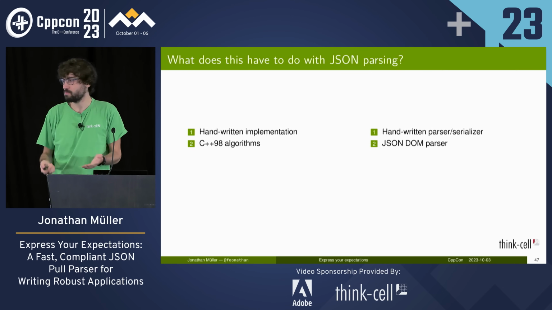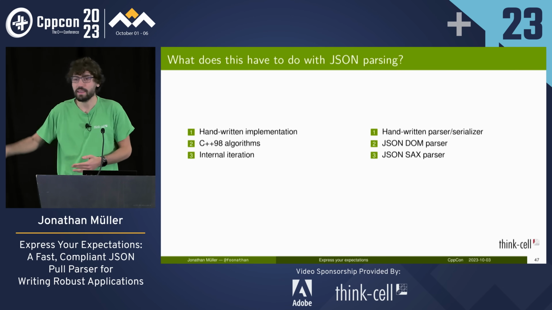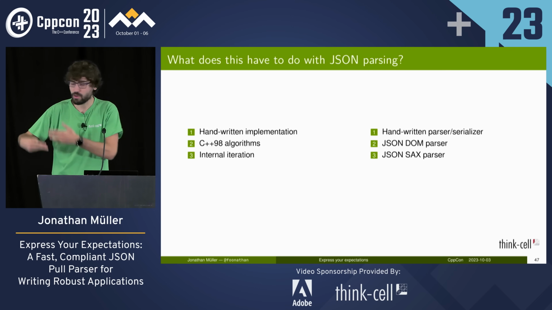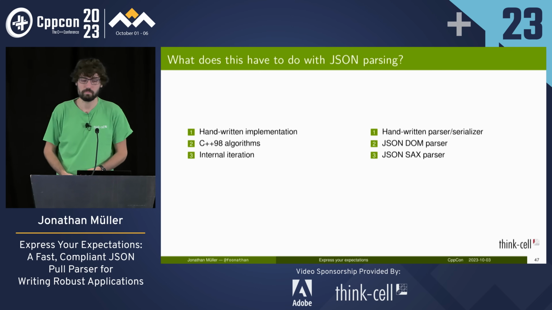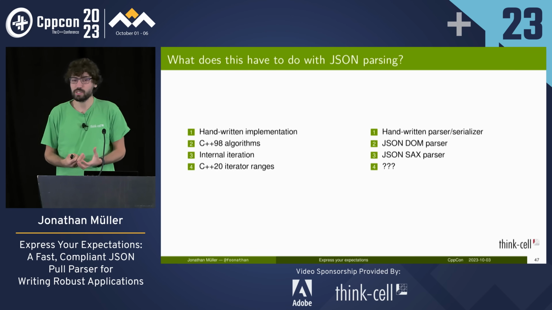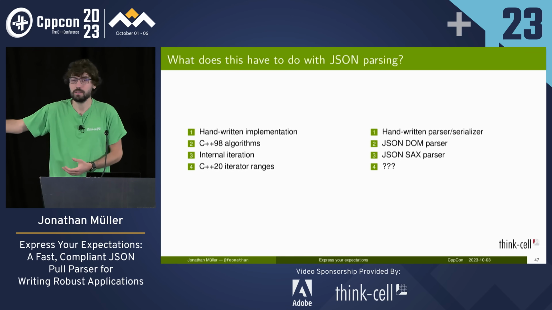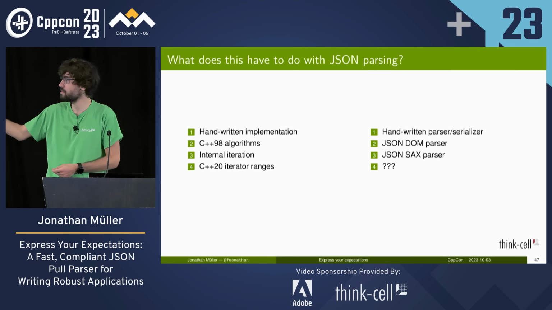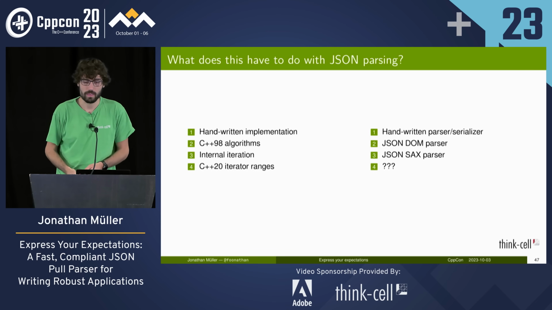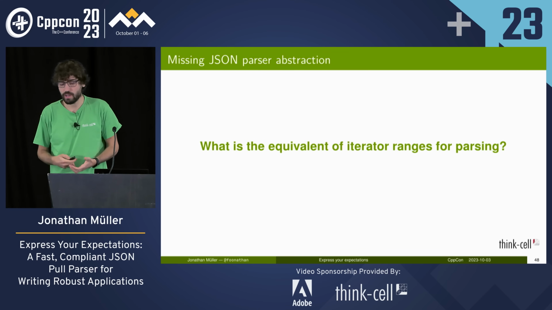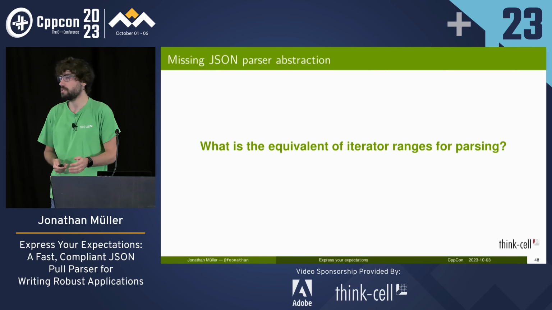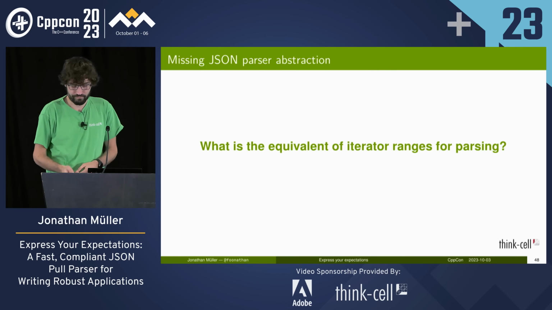We still have generic code, we can outsource this, but we've got the intermediate allocations. The one that you found probably slightly weird using internal iteration, that's a SAX parser. Right? When we get values, we invoke the handler to get the value. And what we really want for JSON is the equivalent of the iterator range, right? Because that was the convenient one to use. So we want a parser that behaves like an iterator range. So to get there, let's dive into what exactly the difference is between internal iteration and iterator ranges.